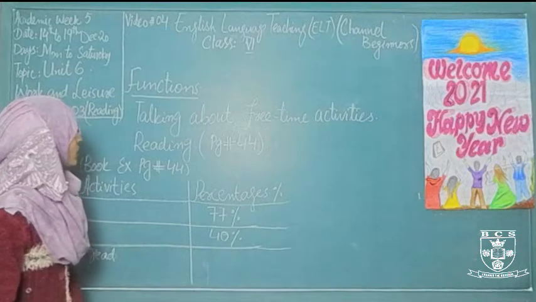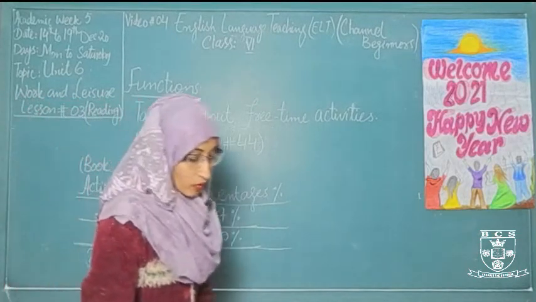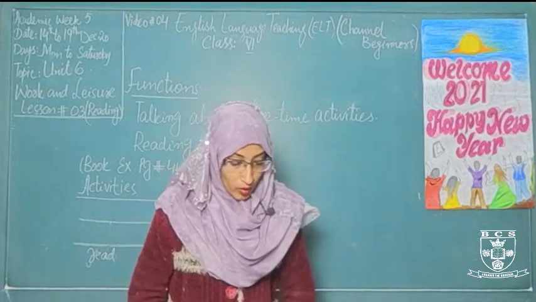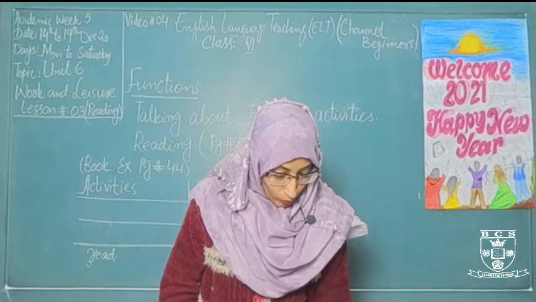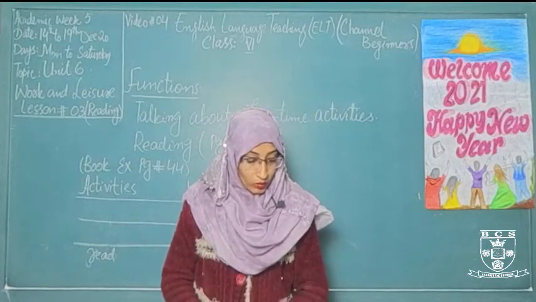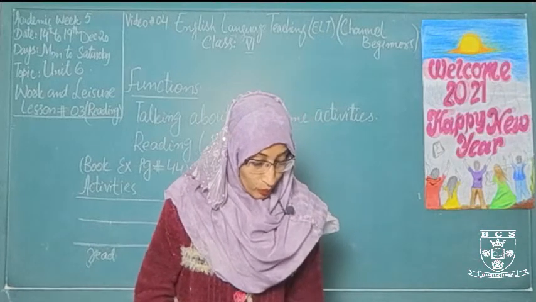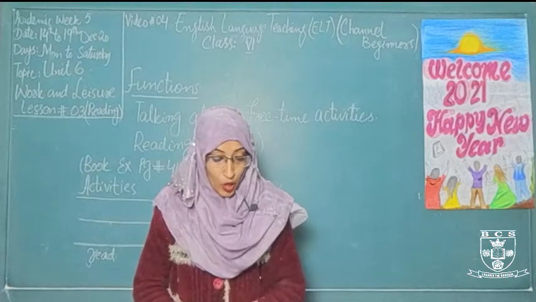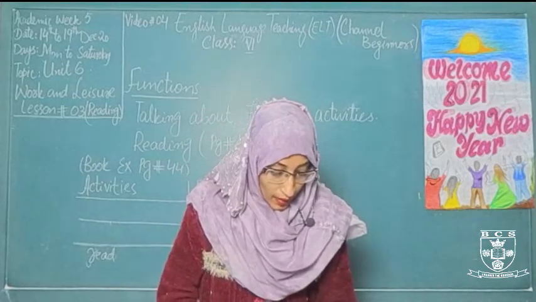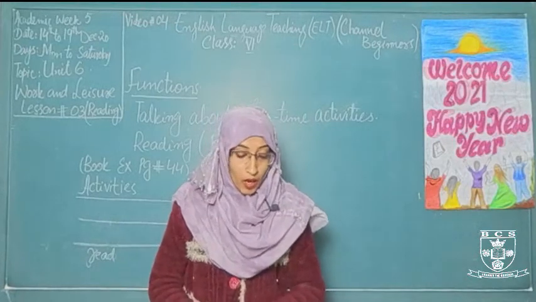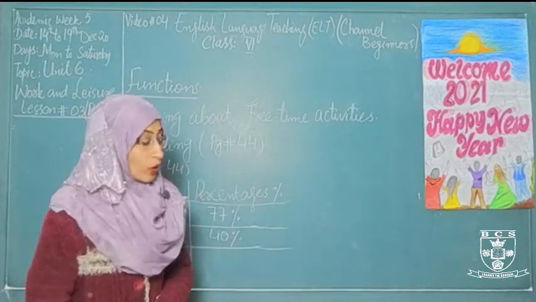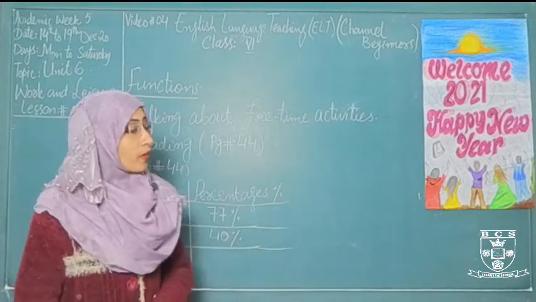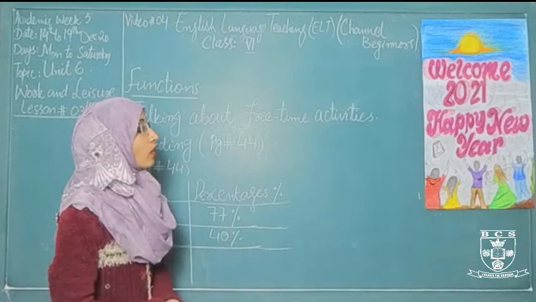Now come to the reading topic. In this reading extract there is a survey report, in which a survey reporter wrote a report about Canadian people, about how Canadian people spend their free time. So let's discuss its reading task. In Canada, Canadians spend 8 hours of their day working. After working 8 hours they have a lot of time for doing different activities in their free time.